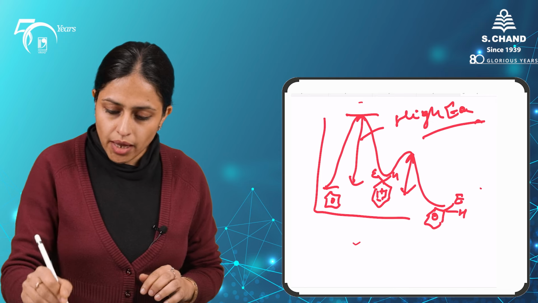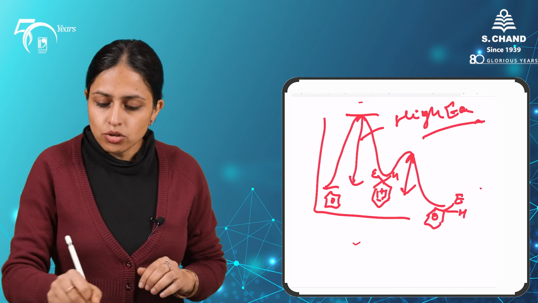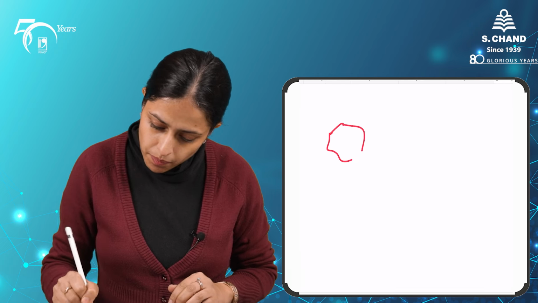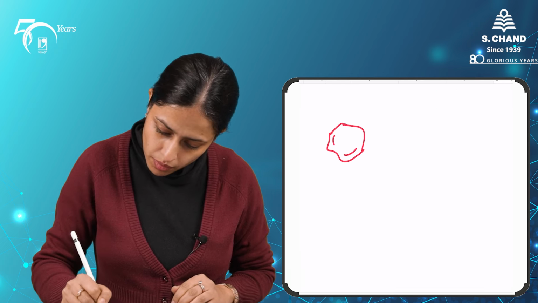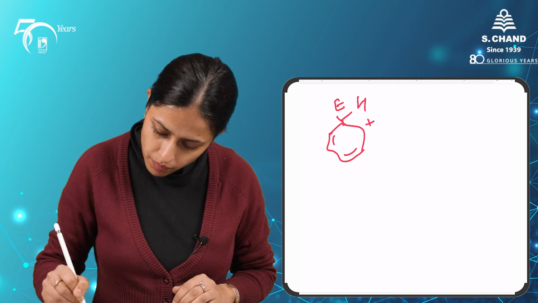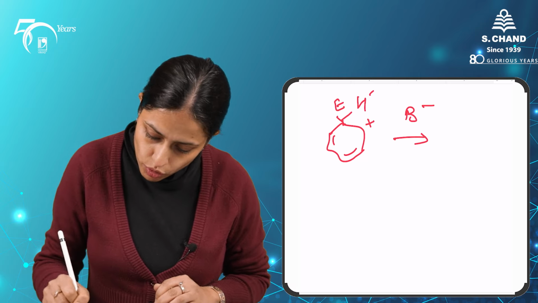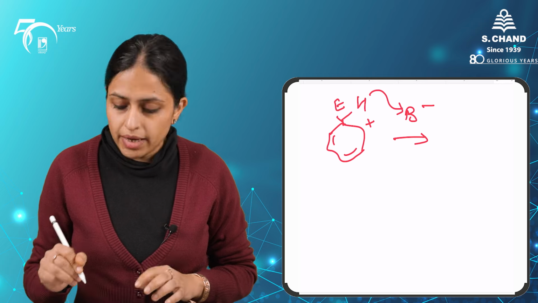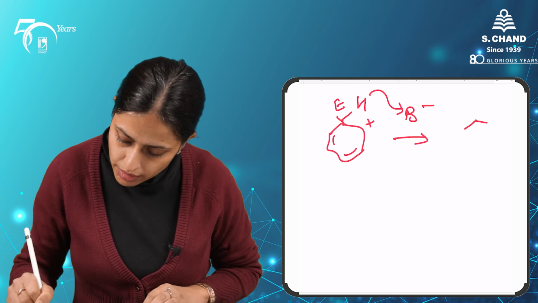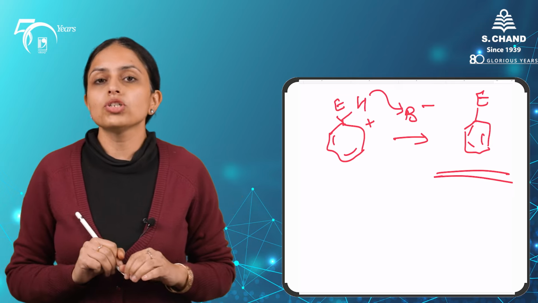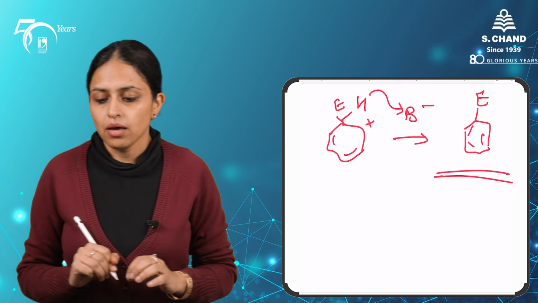Coming back to the mechanism which I was just discussing. So once the arenium ion is formed, it will again lose a proton to the conjugate base which we have got from the Lewis acid, and the product will be a mono-substituted benzene.